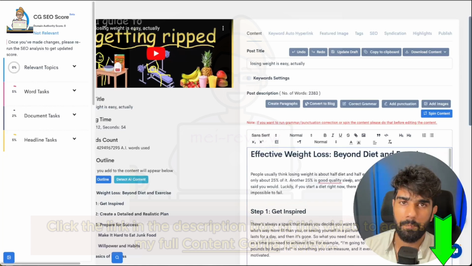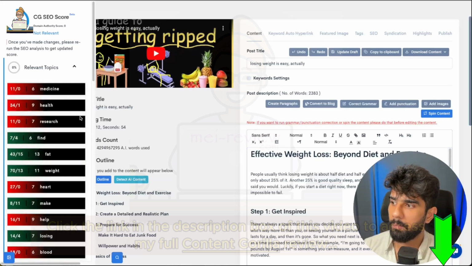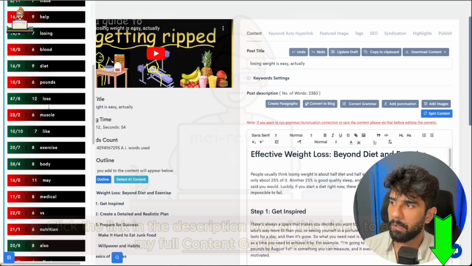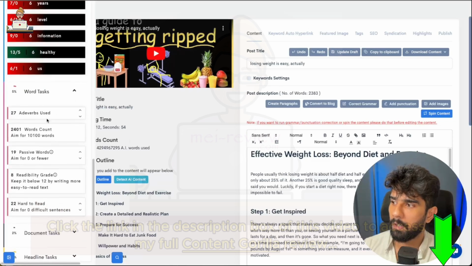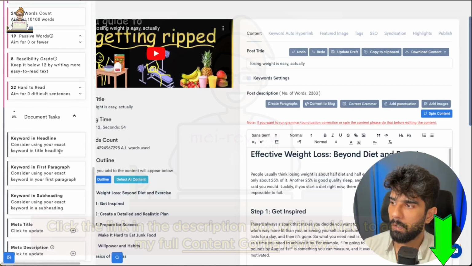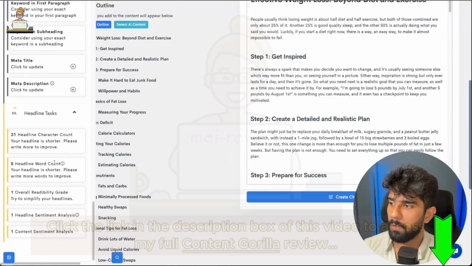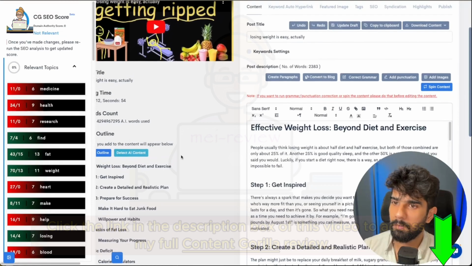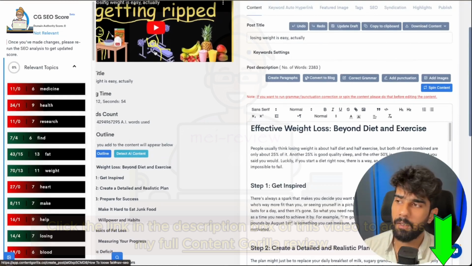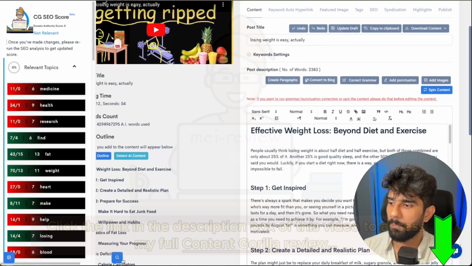Now, as you can see, the score is back and we have a 63% score, and I can go ahead and improve this by incorporating these topics and performing these tasks that Content Gorilla's SEO feature is suggesting to me. Once I'm done with these, I can go ahead and run the SEO analysis again and basically work my way up until the SEO score is up to my satisfaction.